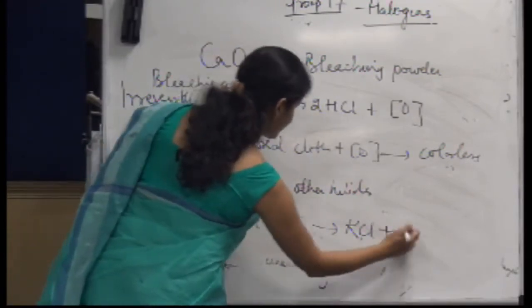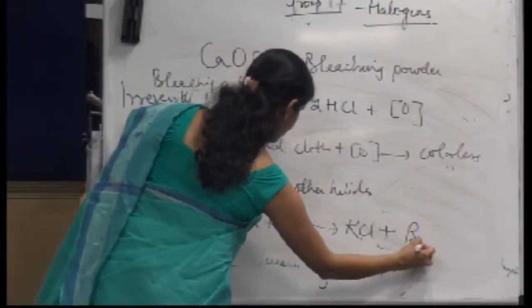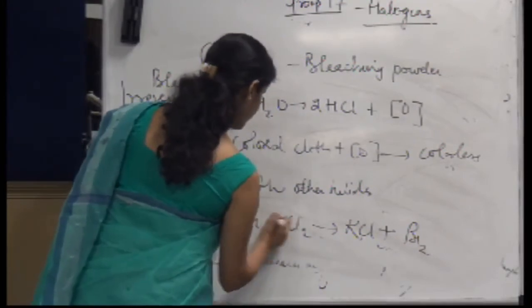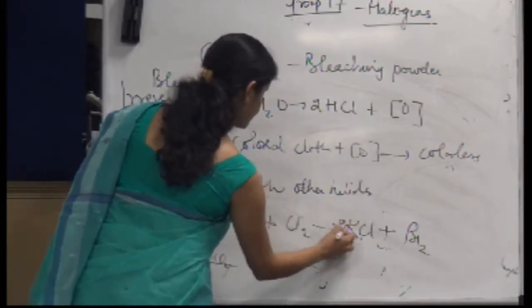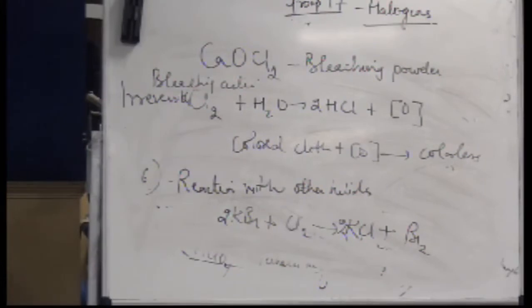What do we call this kind of reaction? This is called a displacement reaction, because chlorine is more reactive than bromine. So it has displaced bromine and substituted itself.